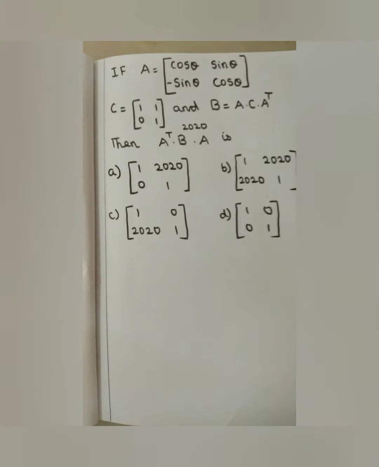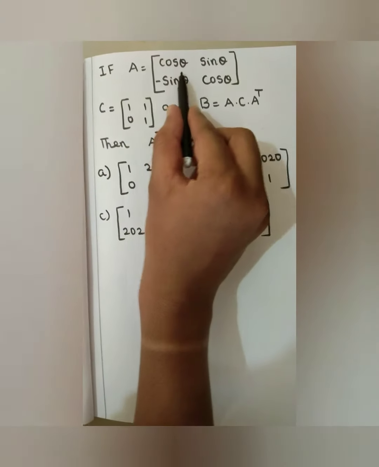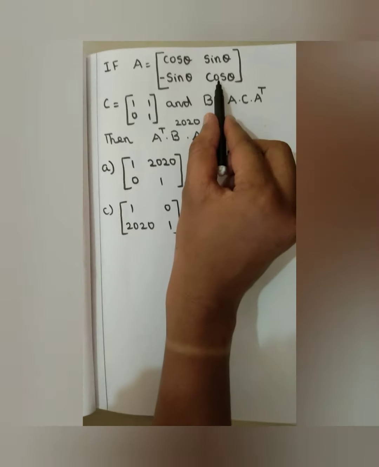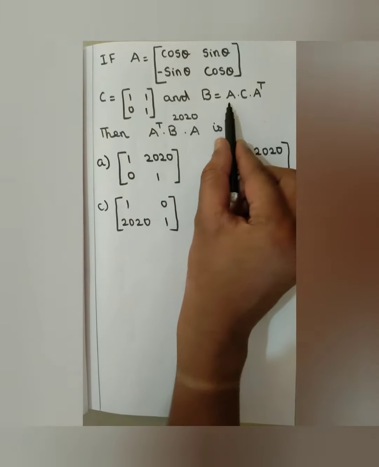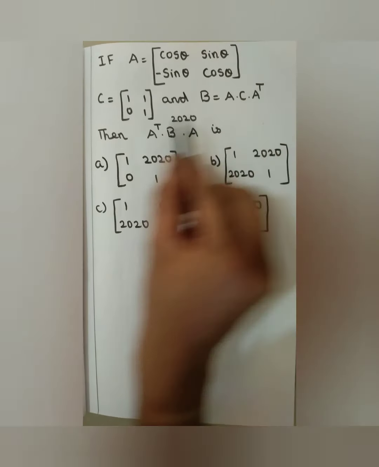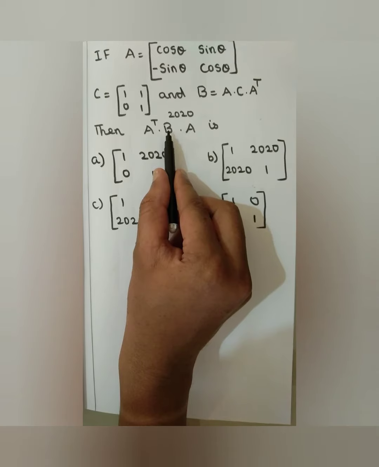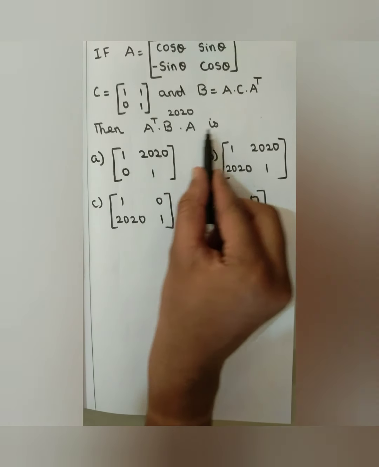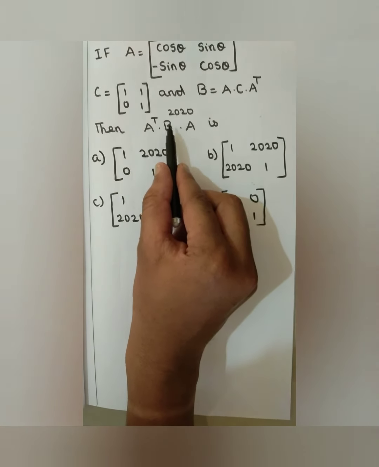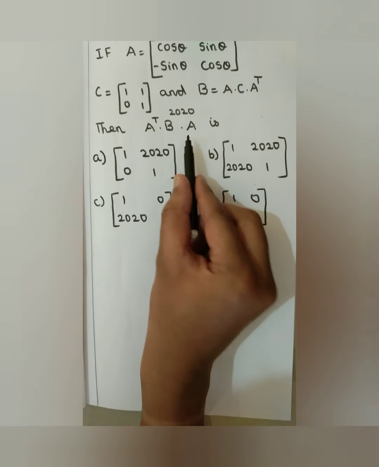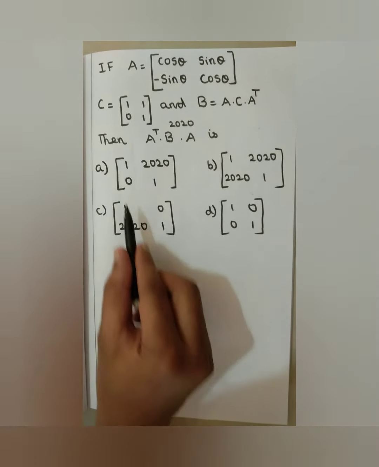Hello everyone. In this video, we are going to solve an unseen MCQ question in matrices. Let's do the problem. Here, A equals [cos theta, sin theta; minus sin theta, cos theta], C equals [1, 1; 0, 1], and B equals A into C into A transpose. Then A transpose into B power 2020 into A is? I want to find the answer for A transpose into B power 2020 into A. There are four options given. You want to select one option.